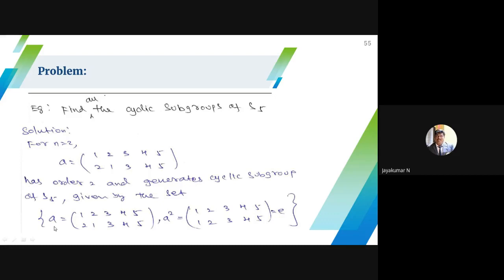Now I have to find the cyclic subgroup. That means just raise the power. Wherever you get the identity, up to this you have to do it. Wherever you get the identity, stop the procedure. Collect the permutations. That collection is nothing but the cyclic subgroup. So for n equal to 2, I fix the remaining 3 elements and map the first 2. If you raise the power a square, that is a into a, definitely I will get the identity element. So the order of a is 2. So this is a cyclic subgroup.